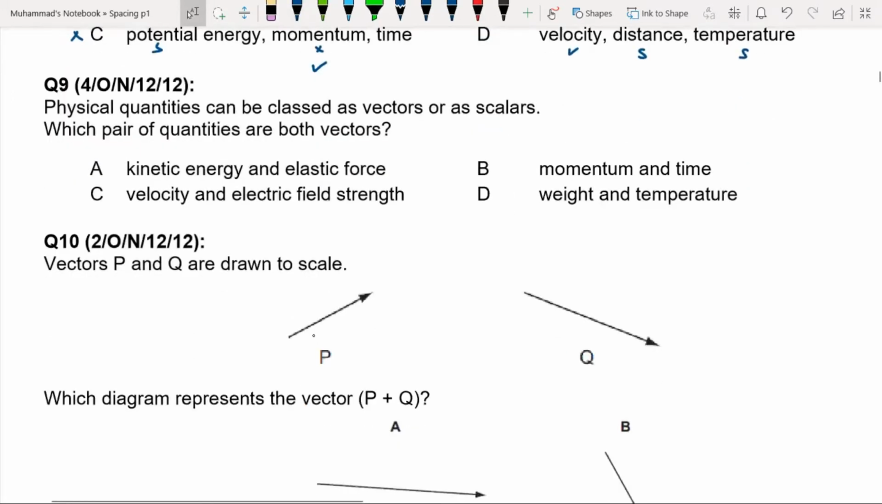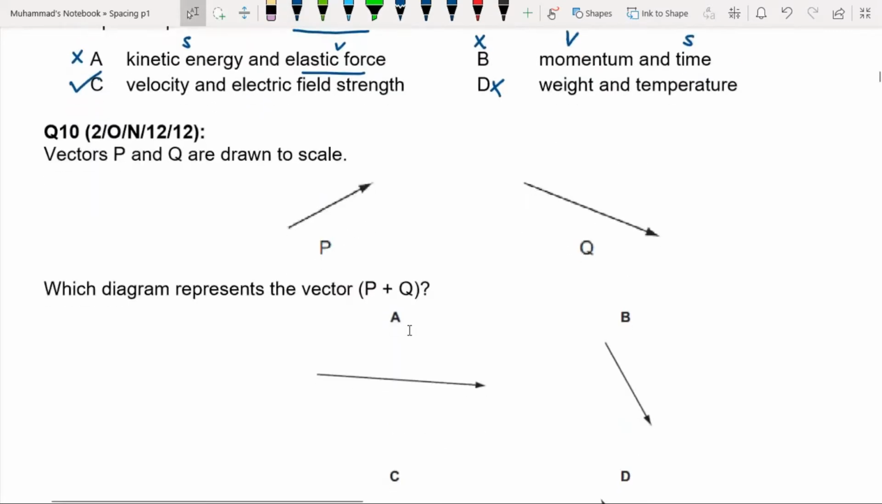Physical quantities can be classed as vectors or as scalars. Which pair of quantities are both vectors? Kinetic energy and elastic force. Force is vector, this is scalar, so A is incorrect. B: momentum is vector, time is scalar, and we have to search for both vectors, so this is incorrect. Velocity and electric field strength, these two are both vectors, so C is correct. D is also incorrect.